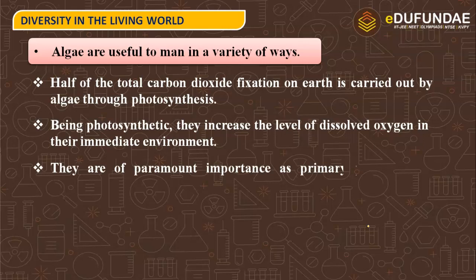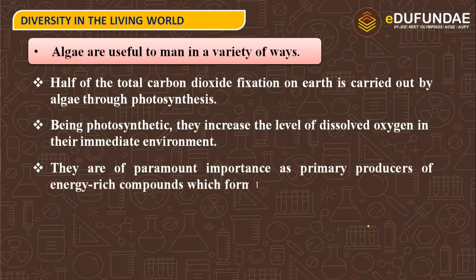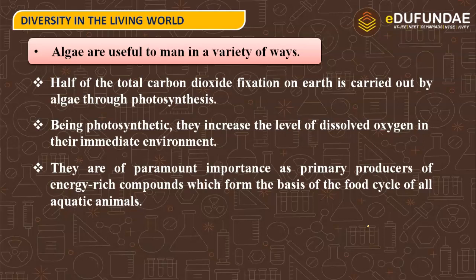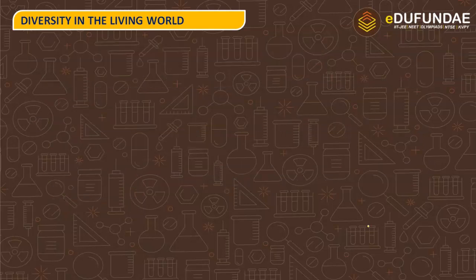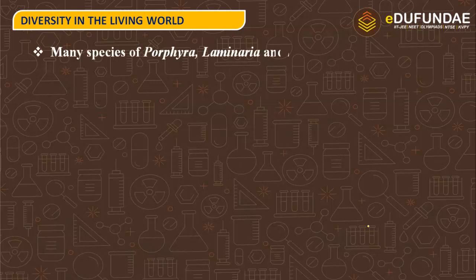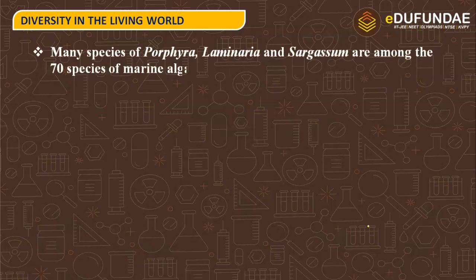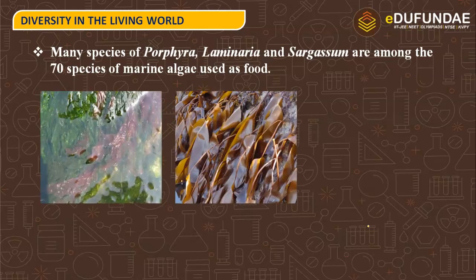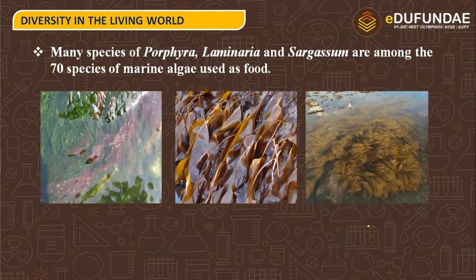They are of paramount importance as primary producers of energy-rich compounds which form the basis of the food cycle of all aquatic animals. Many species of Porphyra, Laminaria and Sargassum are among the 70 species of marine algae used as food. So here we can see the various kinds of algae and they are used as food extensively.